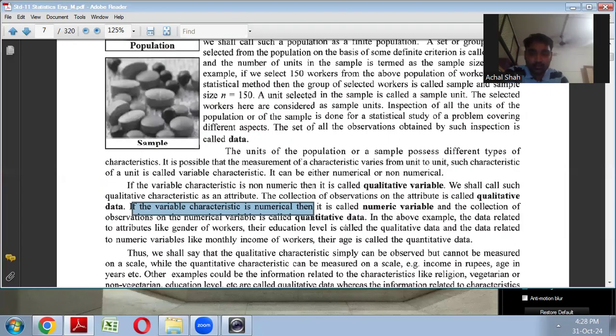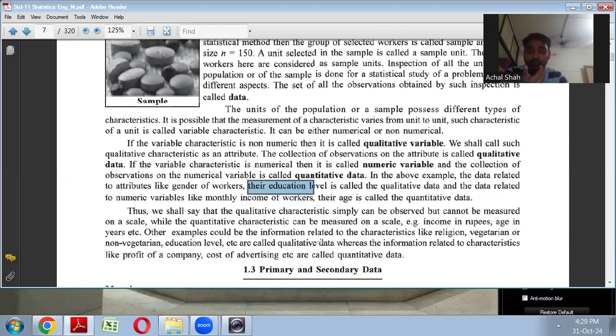But now suppose you study the education level of those workers, that would be qualitative data. Because the education of the worker cannot be given any number, right? It cannot be counted. So it is qualitative data. Basically, we deal with quantitative data only in statistics so that we can make analysis.